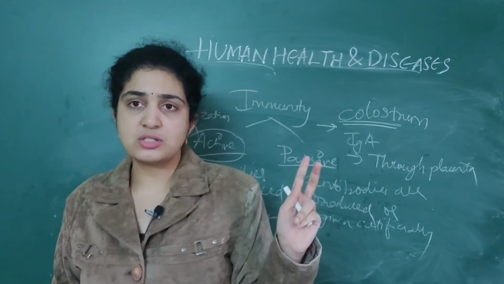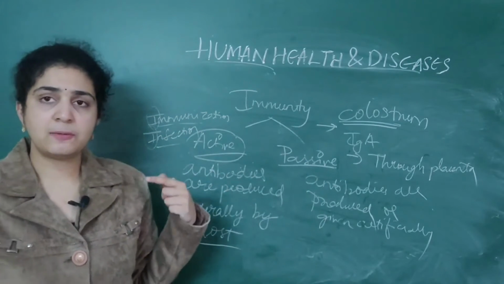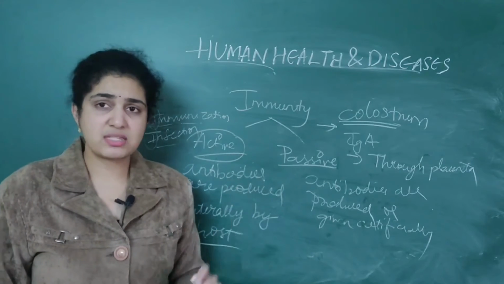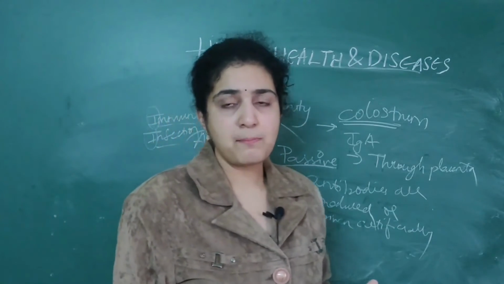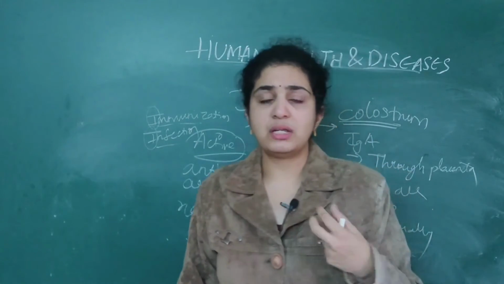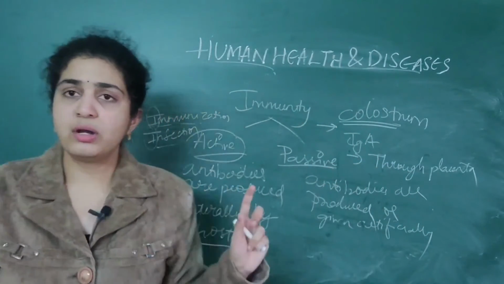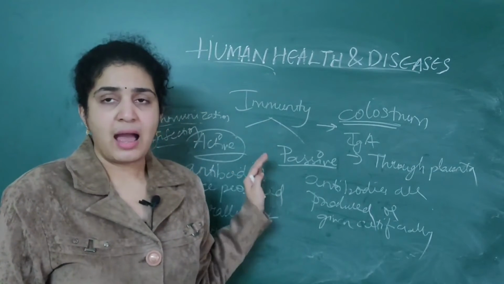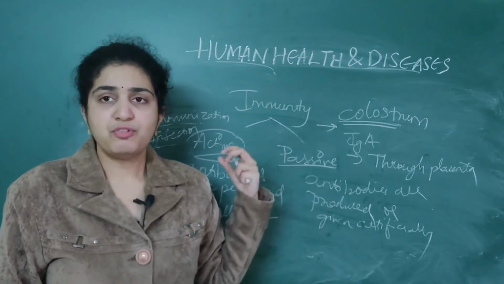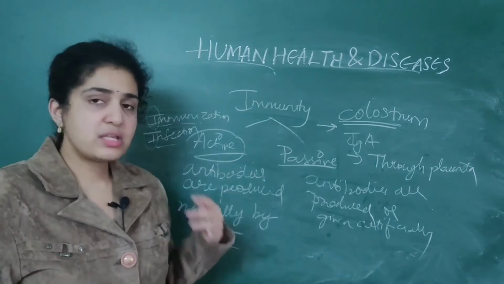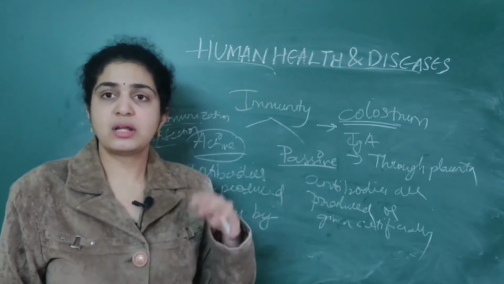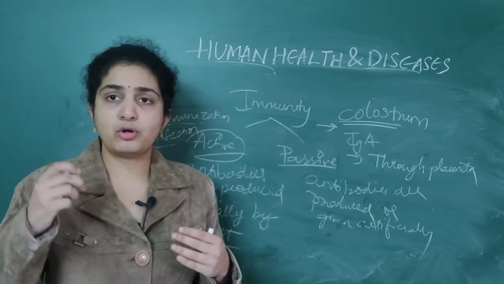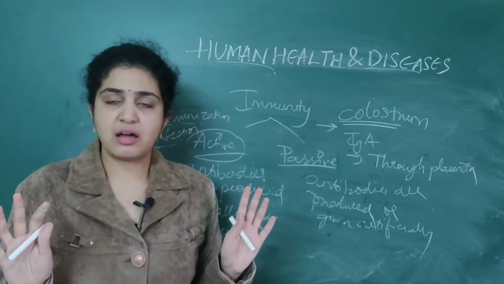So remember the main two differences, because in NEET they will ask regular questions based on this aspect, meaning what is active immunity and what are its examples, what is passive immunity and what are its examples. Don't get so confused. Only one point you should remember: active immunity means antibodies are produced naturally by the host, from our own body, when some pathogen enters our body.